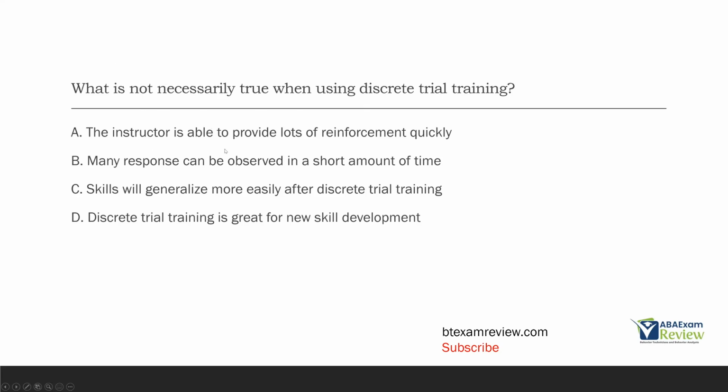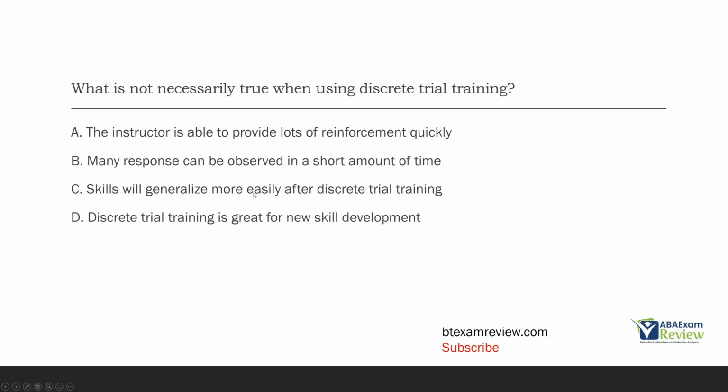So A, the instructor is able to provide lots of reinforcement quickly. This is true. That's one of the benefits of DTT. We can quickly give a lot of reinforcement. You can run 10, 12 trials in a minute and get a lot of reinforcement going. B, many responses can be observed in a short amount of time. Again, that is true, right? We can run a lot of trials very quickly. Another benefit of DTT. C, skills will generalize more easily after discrete trial training.